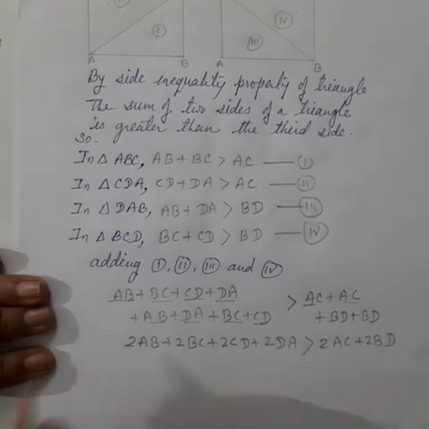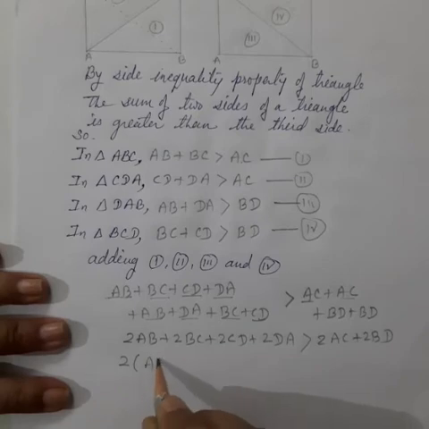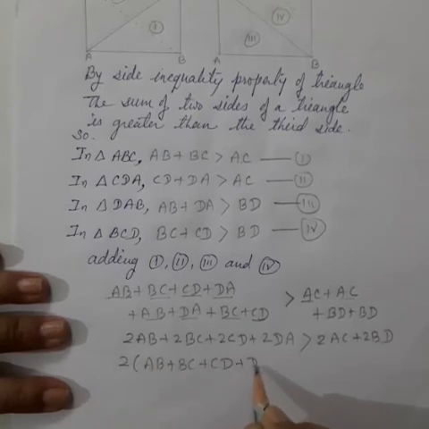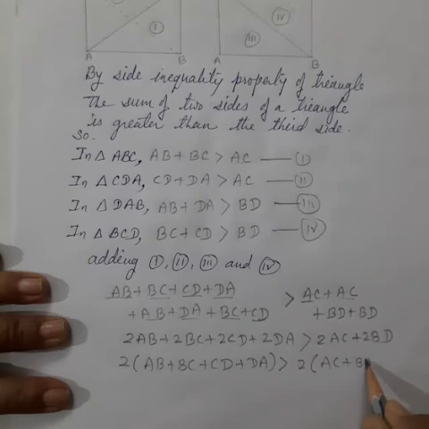Now take 2 common. On the left hand side we get 2 times AB plus BC plus CD plus DA, and on the right hand side again take 2 common, AC plus BD.